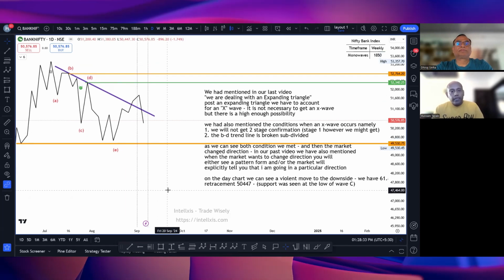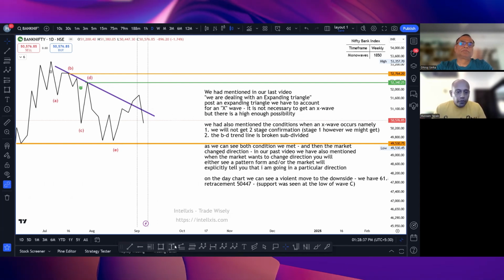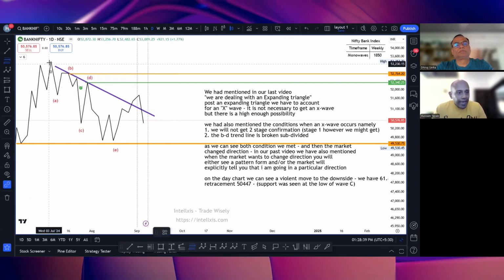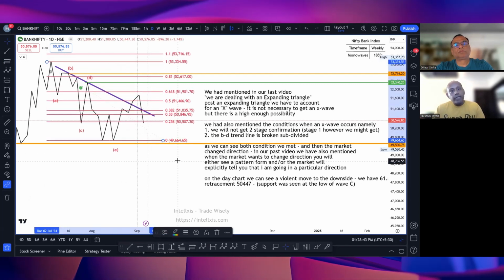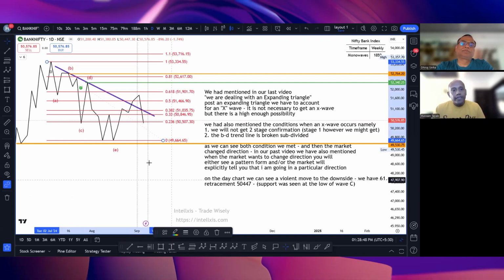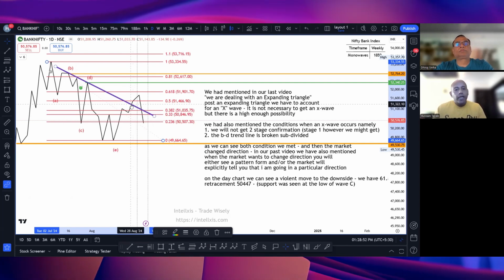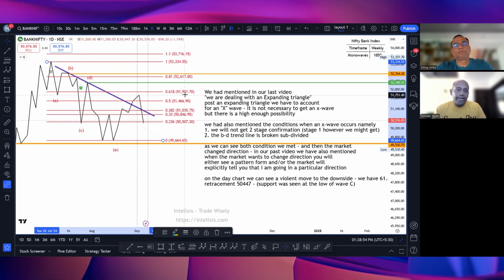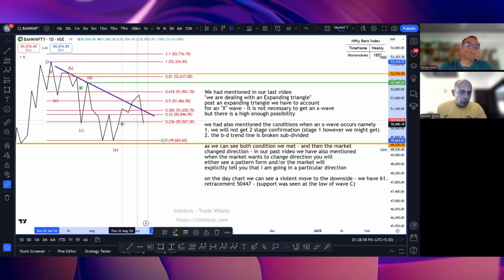So since we are making these as educational videos, I will also point out a few other things. An X wave is always 61% of the prior pattern. Okay, it forms to that extent. If you go to our last video also, we had said that 51,400 is where this BD trend line will break. Market can go up to 51,900. That was just taken from Neowave principles and Neowave rules. Okay?